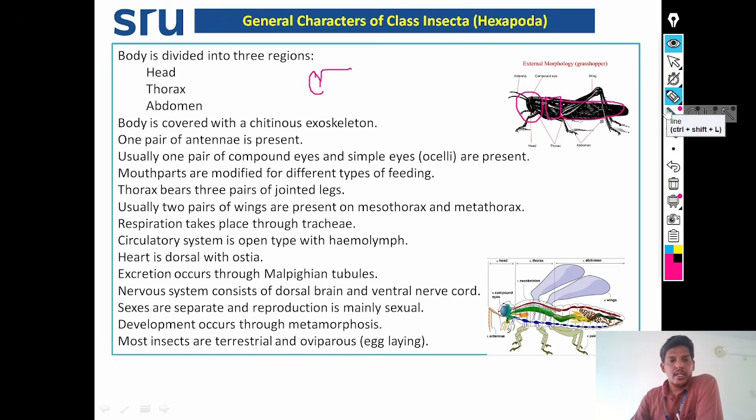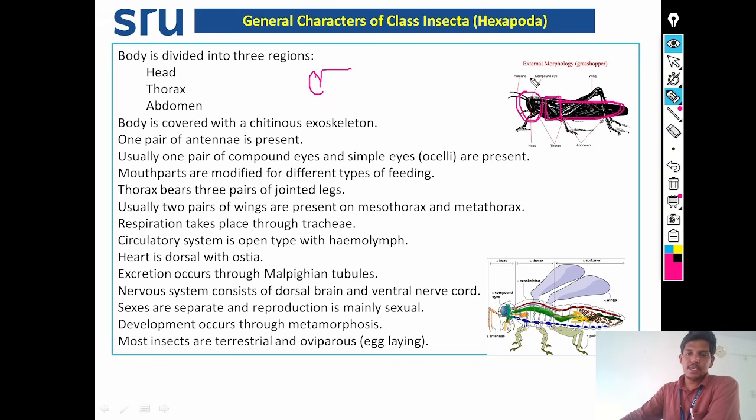Here each body region is known as a tagma, that is head tagma, thorax tagma, and abdomen tagma. Each region or tagma is made up of a varying number of segments. In the head 6 segments are there, in the thorax 3 segments are there, in the abdomen 9 to 11 segments are there.